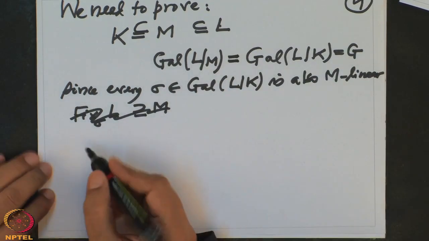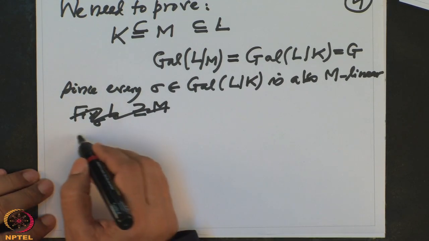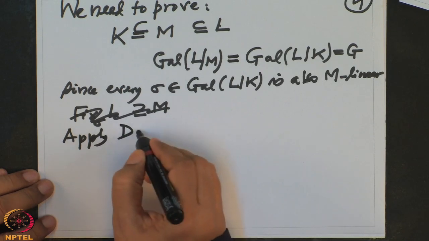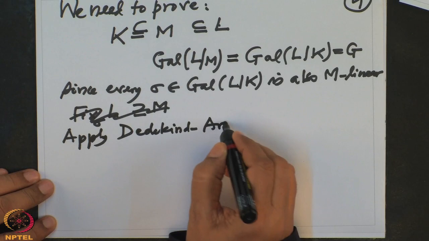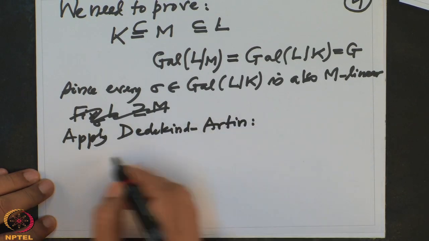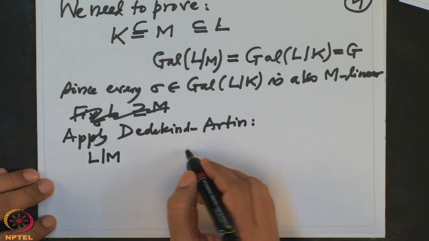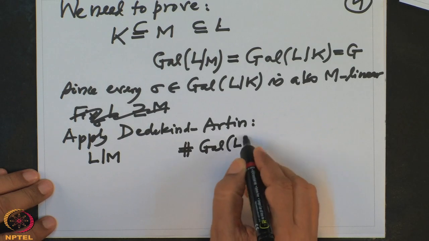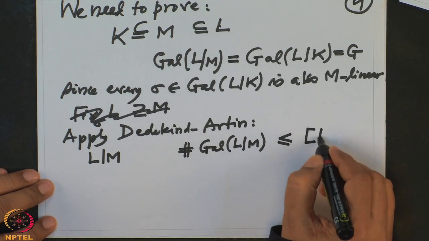Now I want to apply Dedekind-Artin to this field extension L over M. Then what do I get? The cardinality of Gal(L/M) is smaller or equal to the degree [L:M].